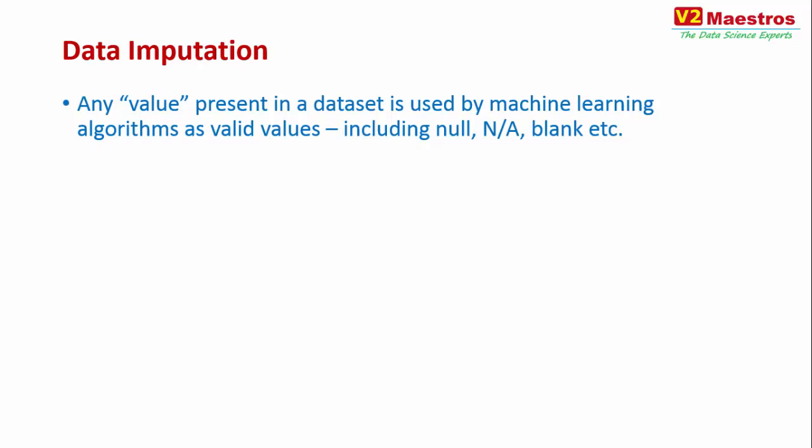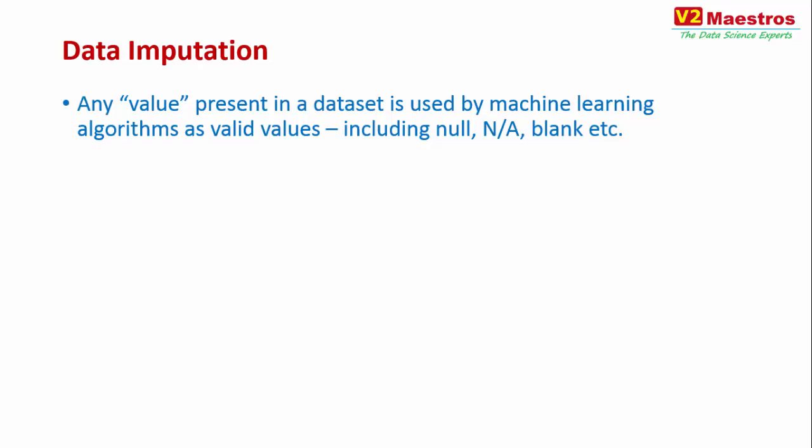Suppose you have a column called gender and it has values male and female, and wherever it does not exist, it is a blank. Maybe instead of blank, it has null or NA. It doesn't matter. Machine learning algorithms then think that this particular column has 3 different valid values: male, female, and null. It continues to use null as a class of data, so it is going to consider that null as valid data.